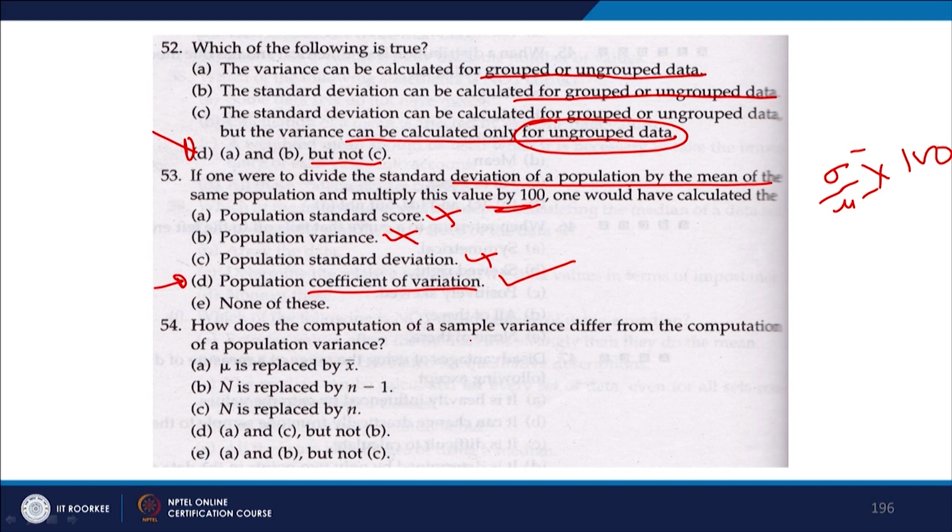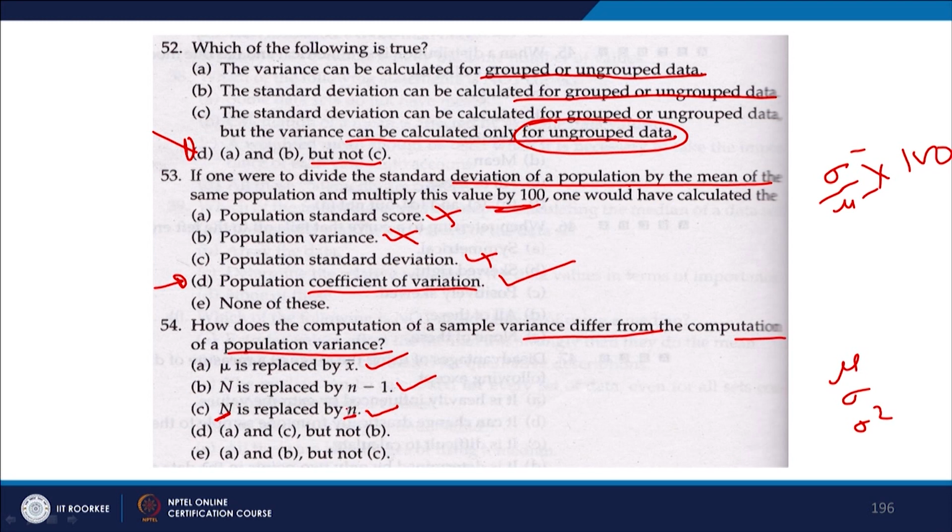How does the computation of a sample variance differ from the computation of a population variance? Though we have seen a couple of examples on this, we will look at population parameters as well, right. What are population parameters? Population mean, population standard deviation, population variance. So, how does the formula change from sample to population? x bar is replaced by mu, n minus 1 is replaced by n, right. So, small n is replaced by capital N.